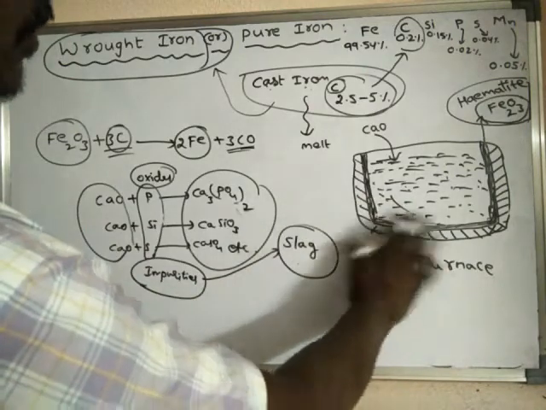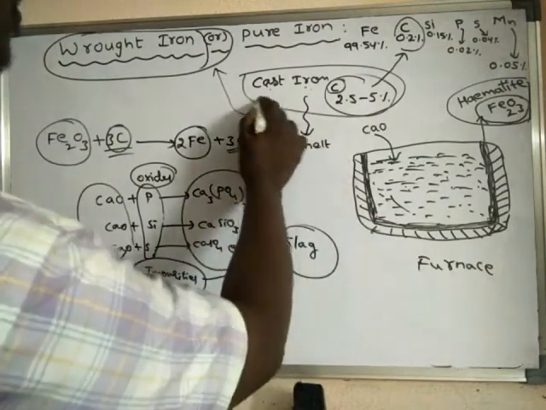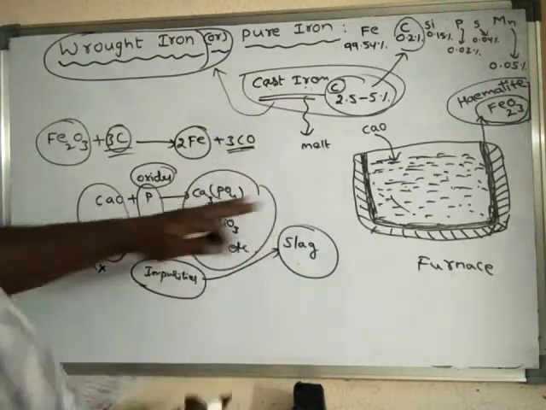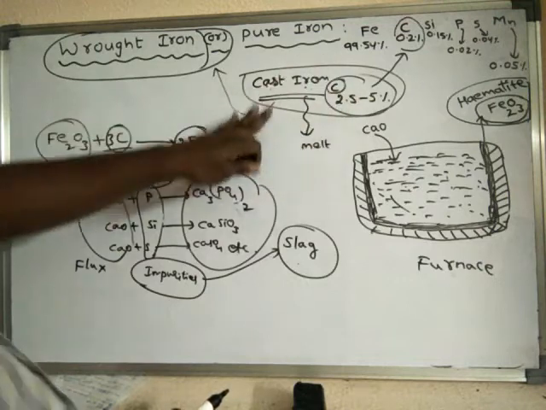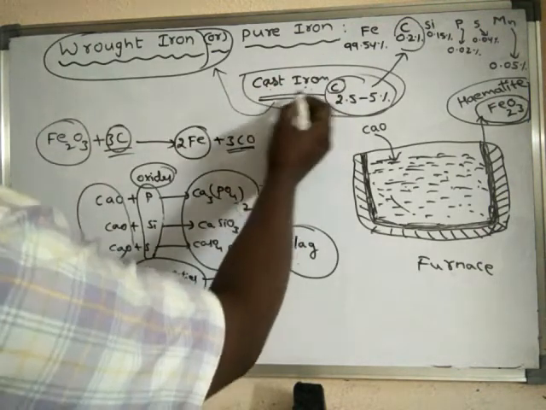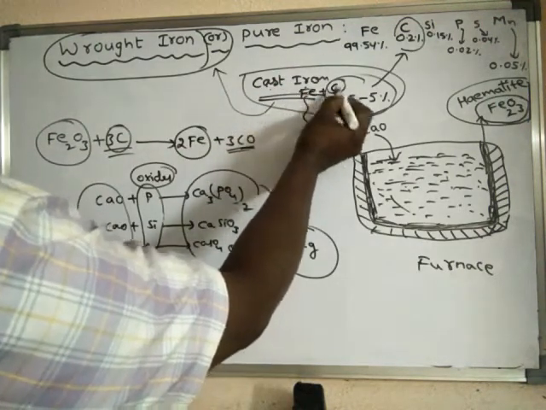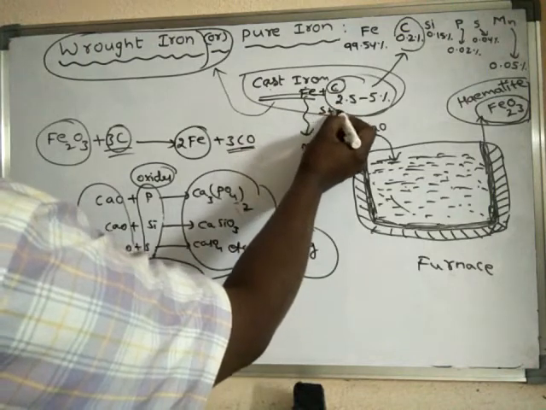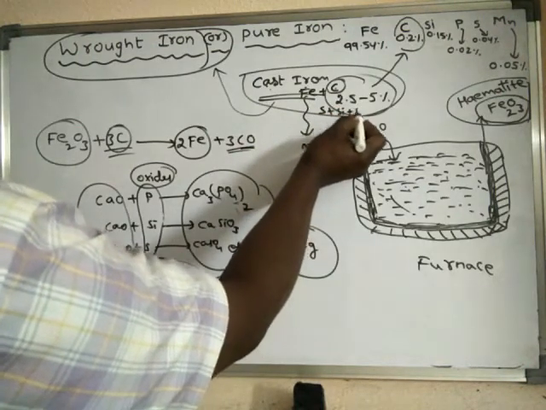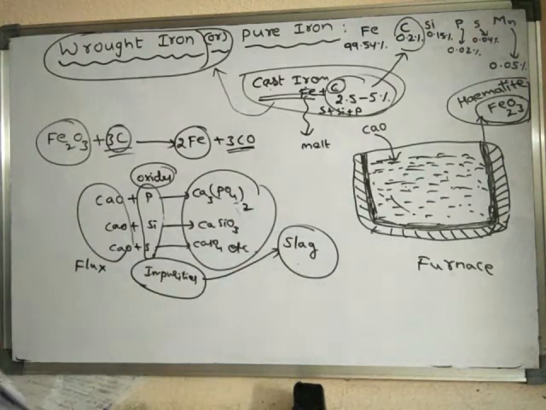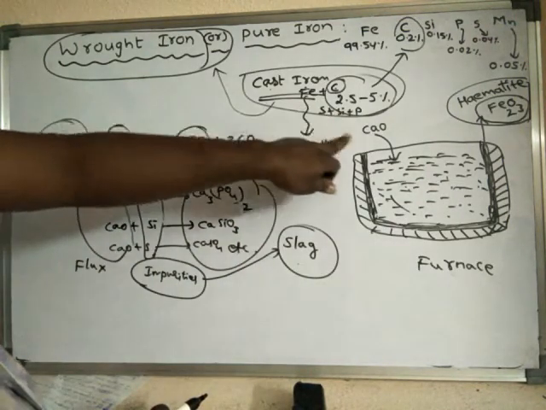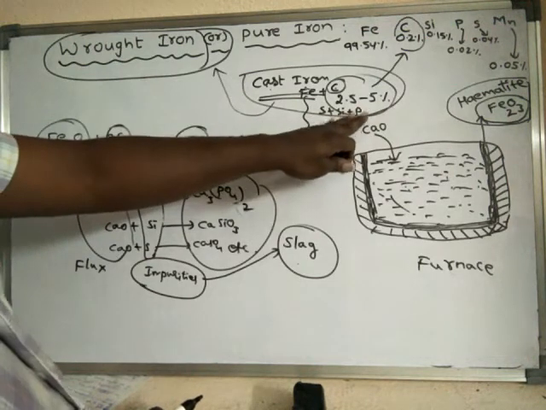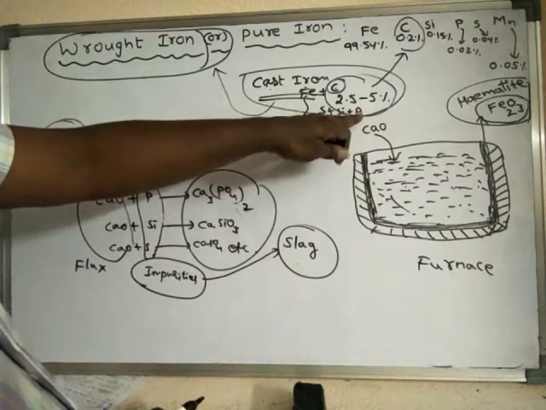Now after completion of this, after reducing all the impurities, this cast iron, which contains iron, carbon, silicon, sulfur and phosphorus in larger amounts, has all its impurities reduced to a greater extent.